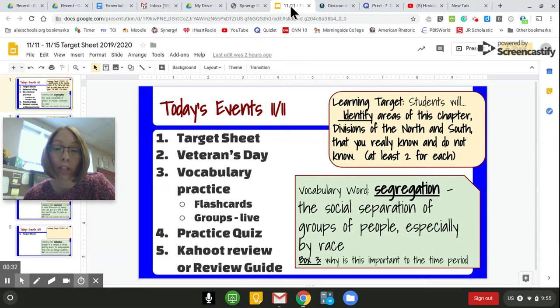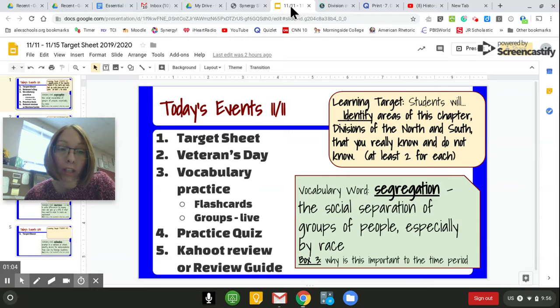And so segregation, sometimes people like to be places where they have others that have their same culture, that speak the same language, that eat the same foods. So sometimes you see, like in New York, we'll talk about in a couple of chapters, that there will be little Italies or Chinatowns that develop because people want to live by their people that have the same culture as them. You'll have pockets of Germans and pockets of Irish and different ethnicities.